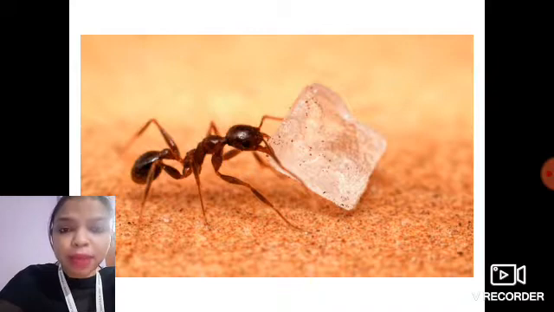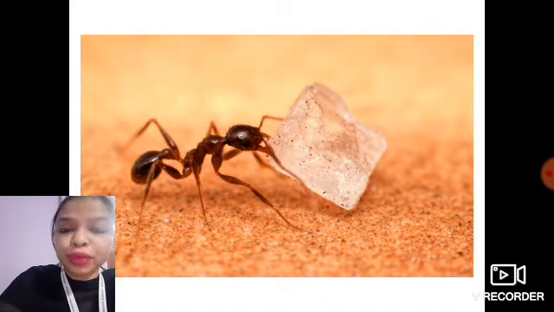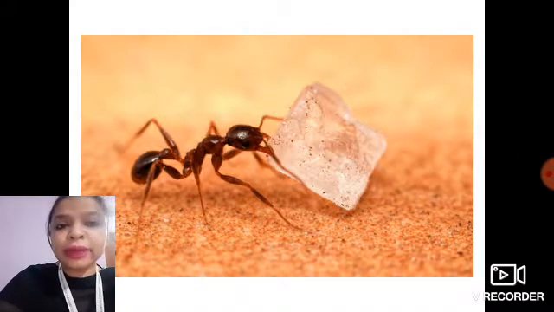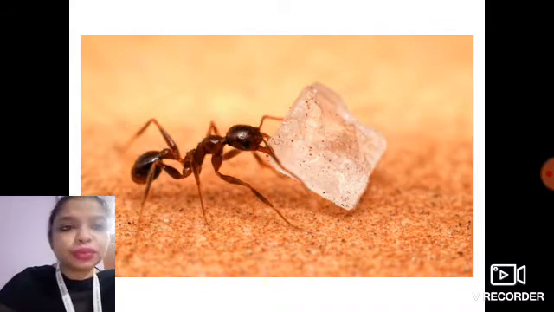It can smell and it will take a line. All the ants will come out of their ant hill, make a line and come to the food. And what they will do, they will try to carry the sugar on their back and go back to their home, to the ant hill they are living in. So this is how the ants find their food.